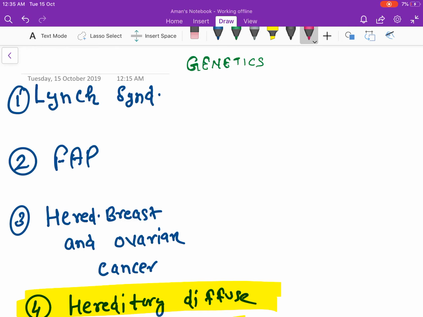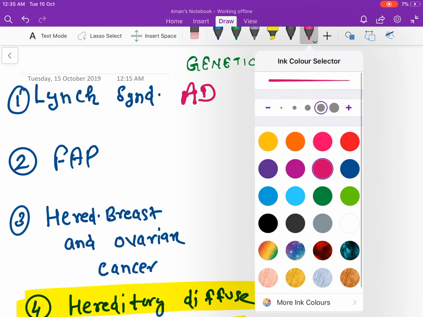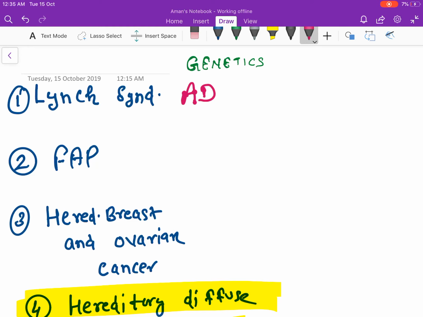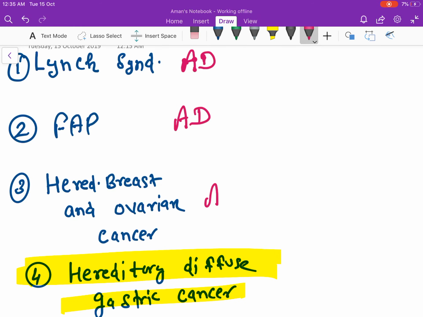Mode of inheritance of Lynch syndrome. What is Lynch syndrome? Lynch syndrome is hereditary non-polyposis colon cancer. It is autosomal dominant. This is very important. You get one question from mode of inheritance in every exam. Familial adenomatous polyposis, again it is autosomal dominant. Hereditary breast and ovarian cancer mode of inheritance is autosomal dominant.